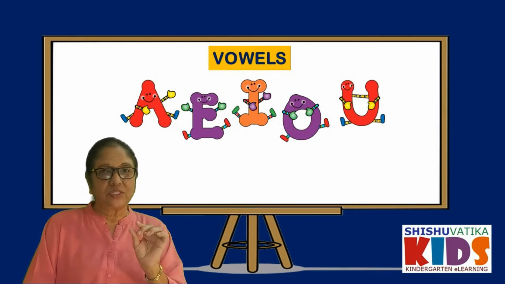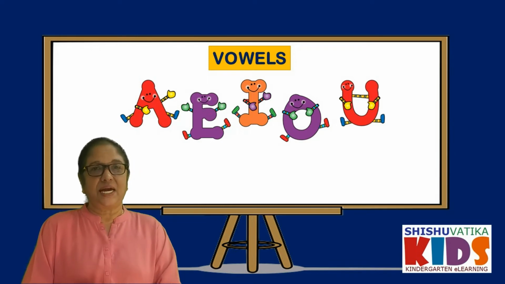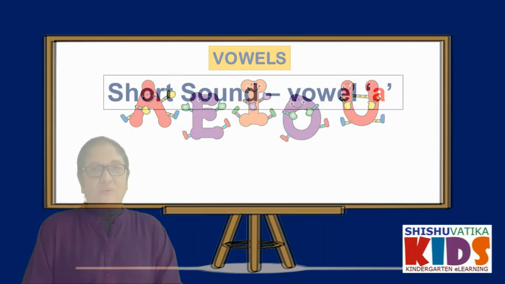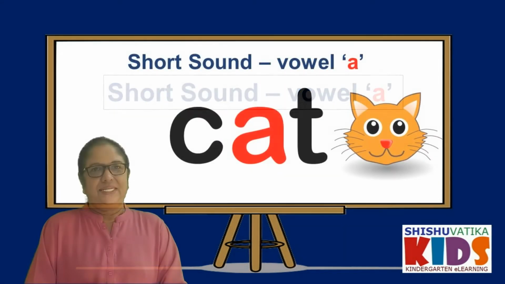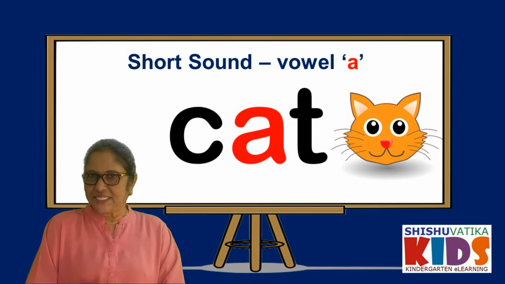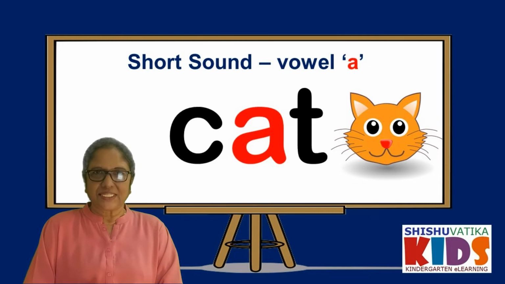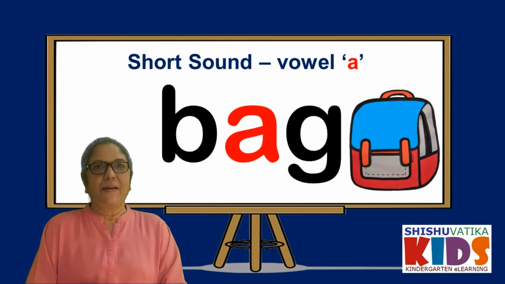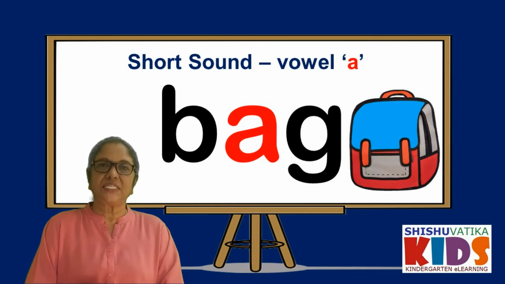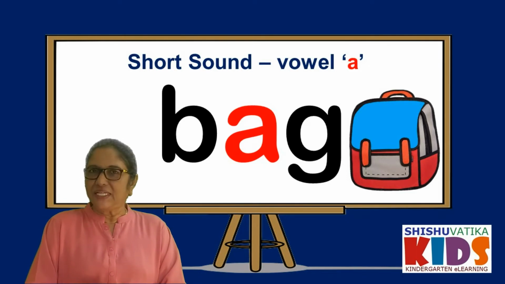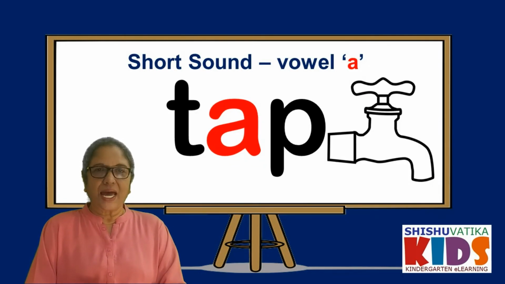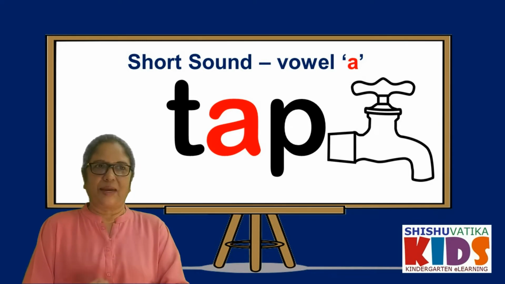First let us learn the short vowel sound. The short vowel sound takes lesser time than the long vowel sound. For example, cat. Cat. Okay? Time taken for the sound A is less. Next, bag. Bag. The time taken for the sound of A is less. So we say bag. Next, tap. T-A-P. Tap. The letter A is a short vowel, so it takes less time.